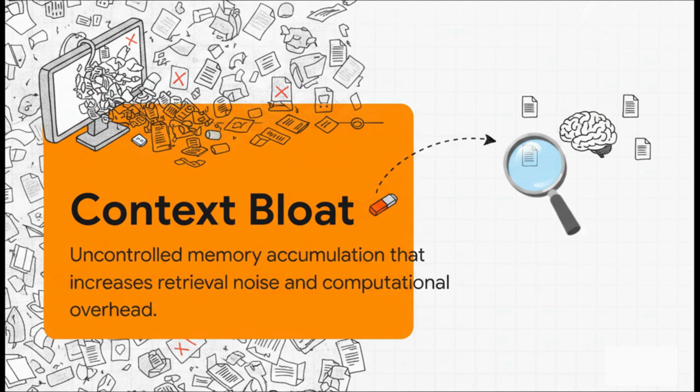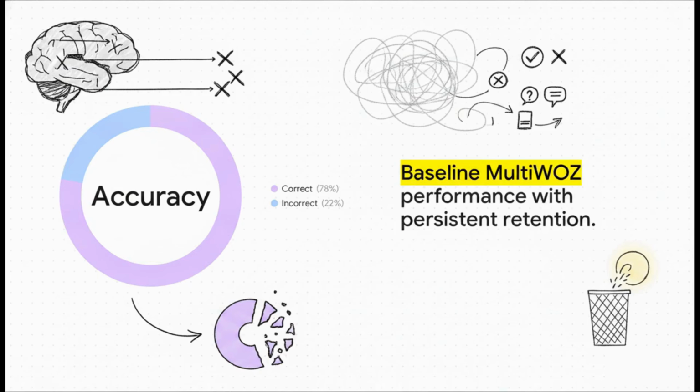And worse, you drastically increase the risk of grabbing outdated or incorrect data. In an AI agent, aggressive random deletion reduces contextual fidelity, but unmanaged growth skews the memory relevance distribution entirely. We can see this perfectly in the baseline data. On the MultiWAS 2.4 benchmark, which evaluates task-oriented multi-domain dialogue, an unconstrained model managed a 78.2% accuracy, but it simultaneously suffered a dangerous 6.8% false memory rate. That contamination happens precisely because uncontrolled accumulation inevitably retrieves contradictions from outdated information.